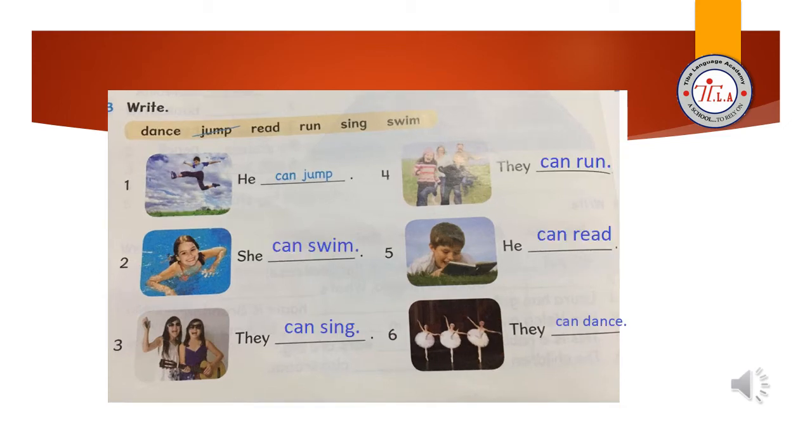And here are the answers. Number 1, yes, he can jump. What about number 2? Look at this girl. Yes, she can swim. Number 3, look, they're holding a guitar. Do you think they're singing? Yes, they can sing. Number 4, they can run. Number 5, look, the boy here is holding a book. So, he can read. Number 6, look, we have 3 dancers. They can dance. Excellent, excellent, my lovely kids.